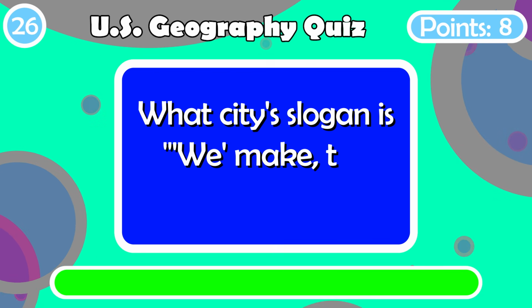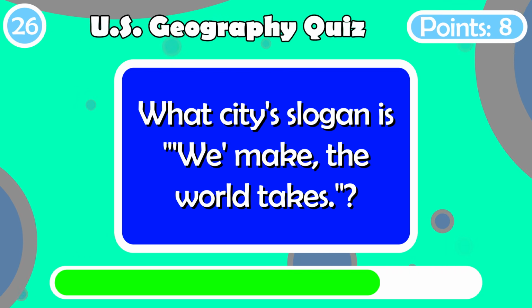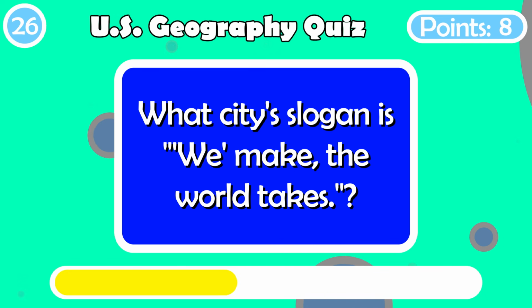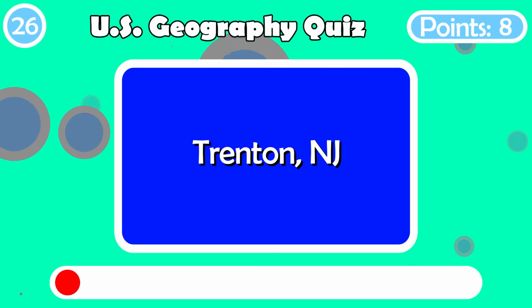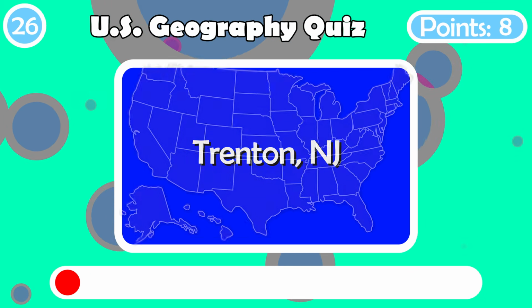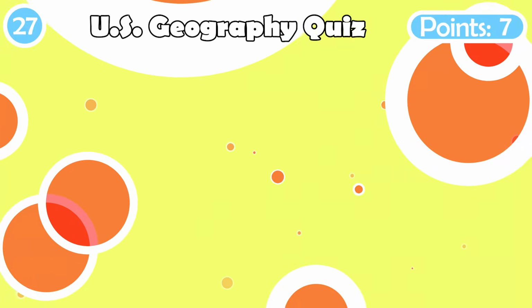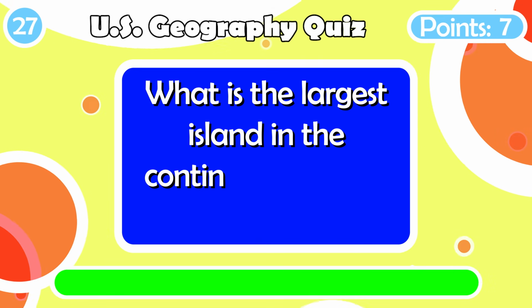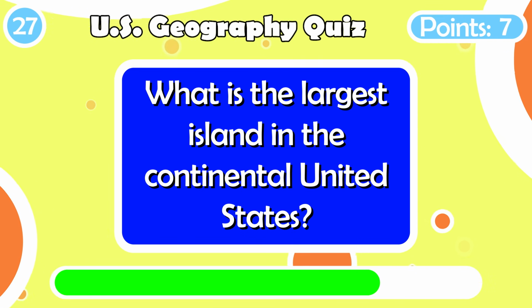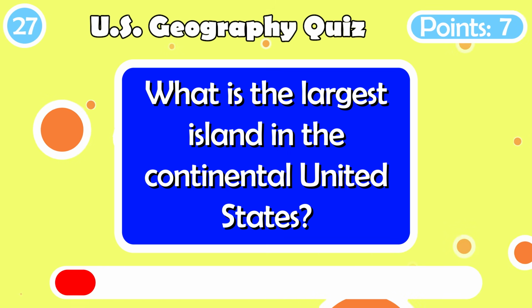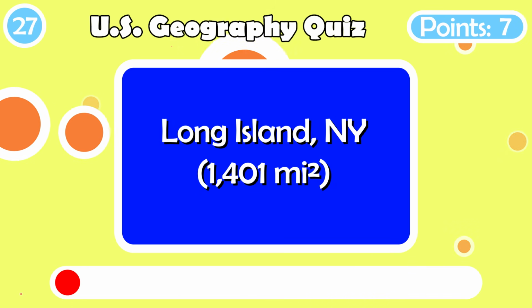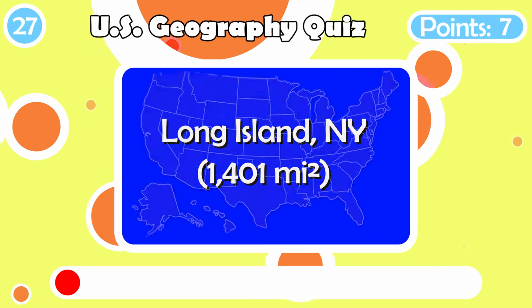What city's slogan is, "We make, the world takes"? Trenton, New Jersey. What is the largest island in the continental United States? Long Island, New York, at 1,401 square miles.